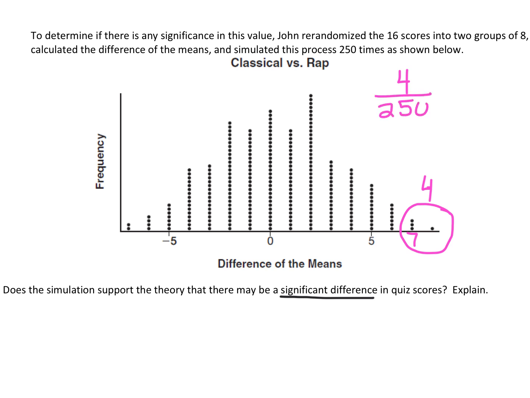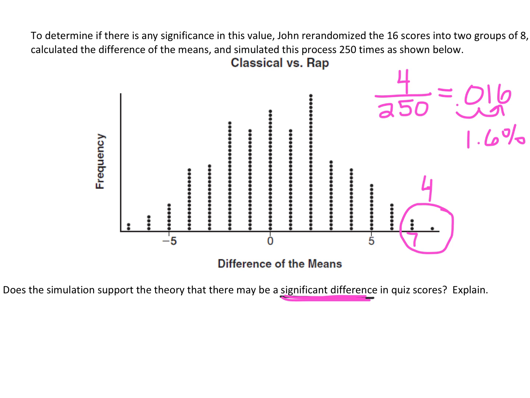Now that's 4 out of this 250. Okay, so 4 divided by 250 is what, 0.016? So if we move that over twice, that occurs exactly 1.6% of the time. Now, if something is a significant difference, it means that it's such a big difference that it's rare to occur, right?